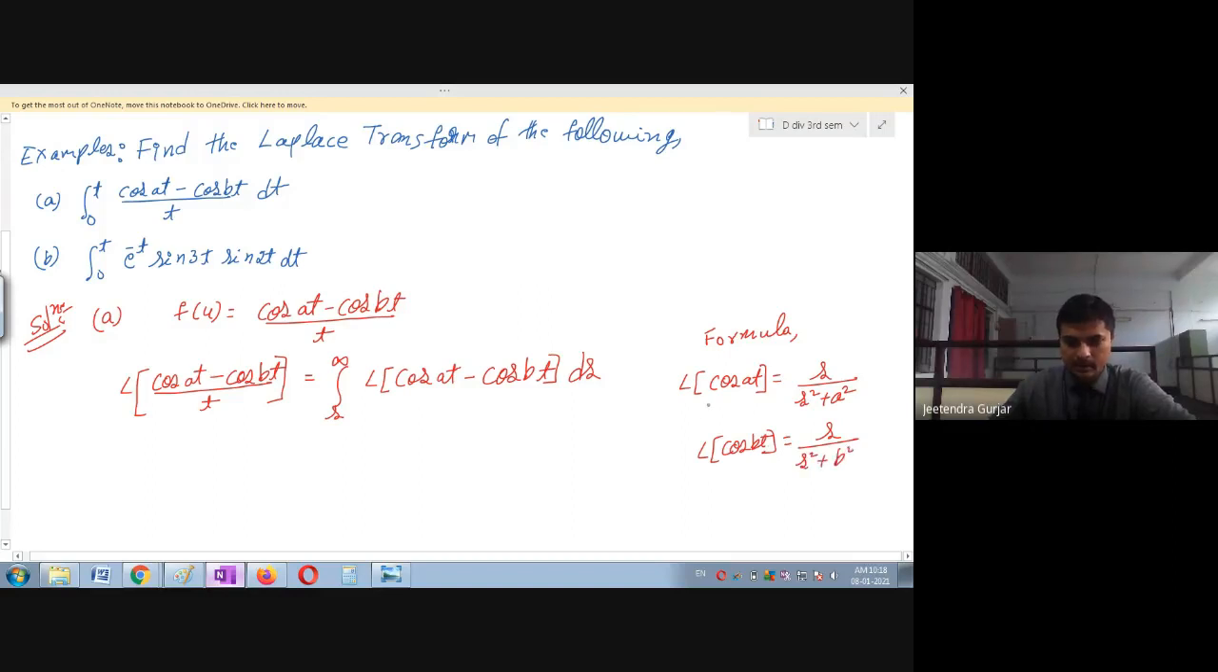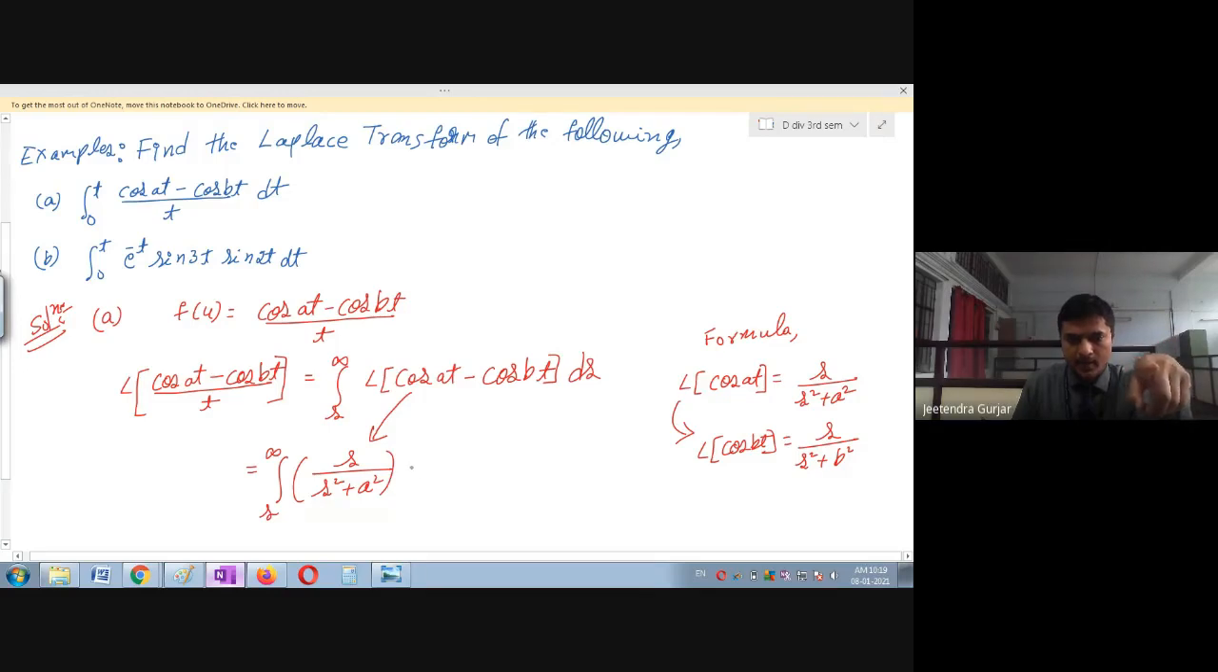You can see here, if you know one formula, that is the cos at formula, one can easily write this formula, that is Laplace transform of cos bt is equal to s upon s square plus b square. Okay, so let us use this formula. I will keep this integration as it is, integration s to infinity. I will substitute the value of Laplace transform. It is going to become s upon s square plus a square.